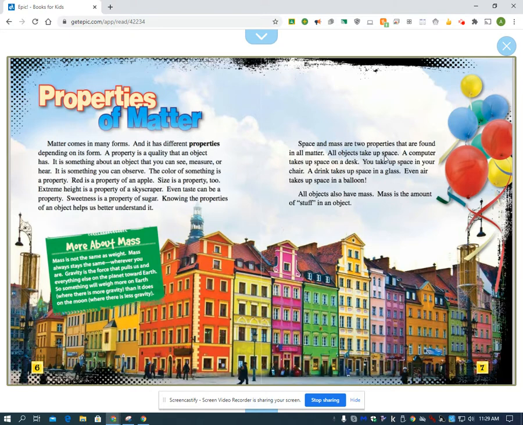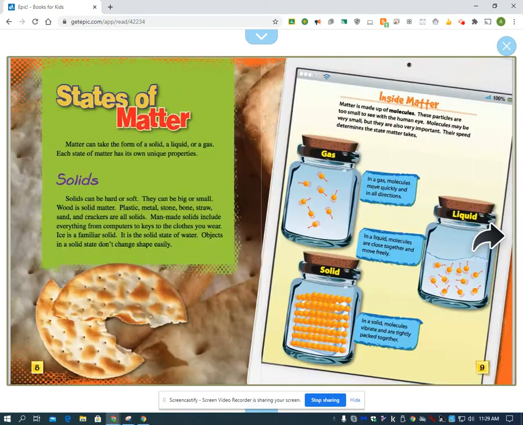All objects take up space. A computer takes up space on a desk. You take up space in your chair. A drink takes up space in a glass. Even air takes up space in a balloon. All objects also have mass. Mass is the amount of stuff in an object.